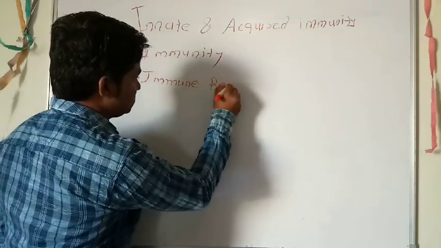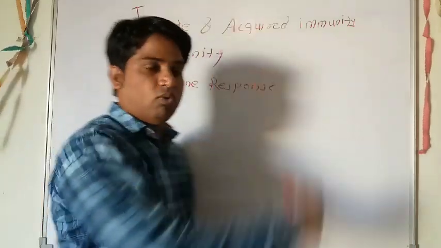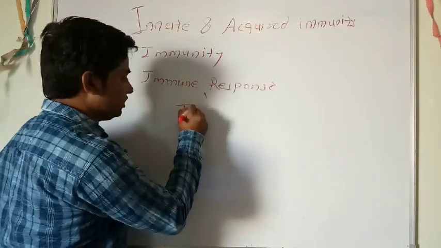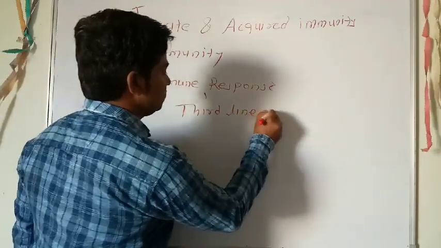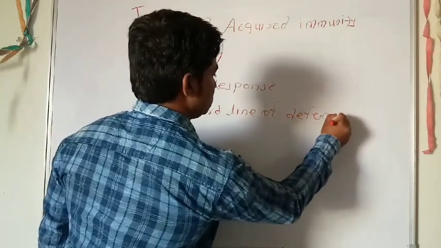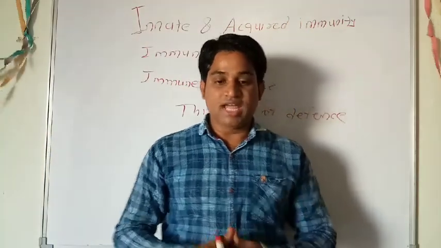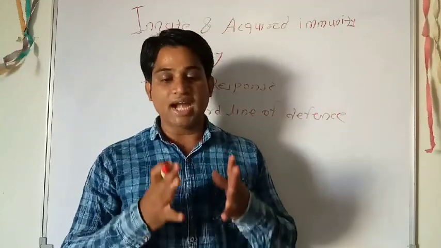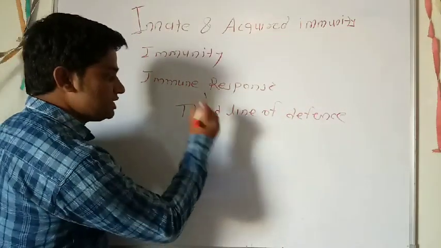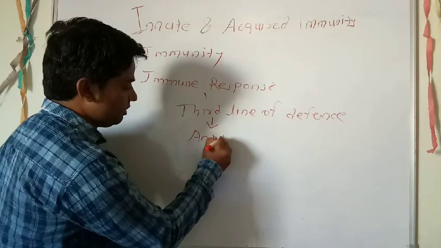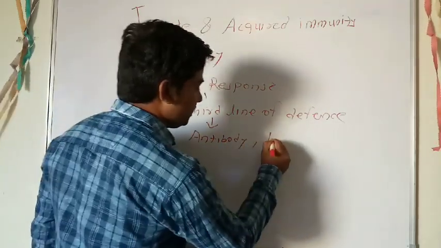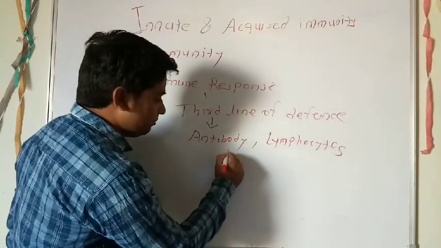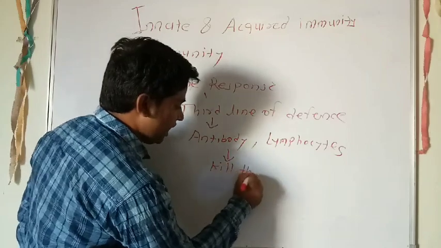Now what is the immune response, friends? It is included in the third line of defense. Now what is the third line of defense? It involves the production of antibodies and generation of specific lymphocytes that kill the antigen. So the third line of defense includes the production of antibodies and generation of specific lymphocytes, and these antibodies and lymphocytes kill the antigen.